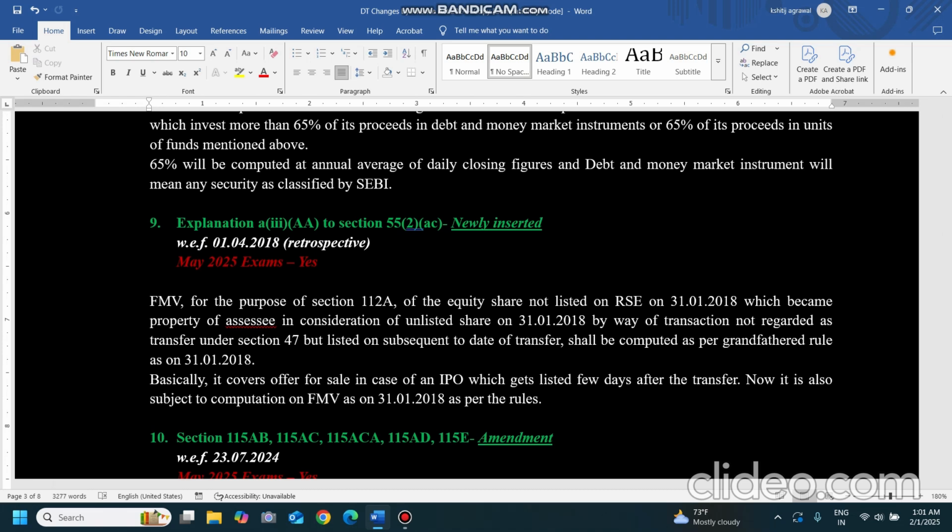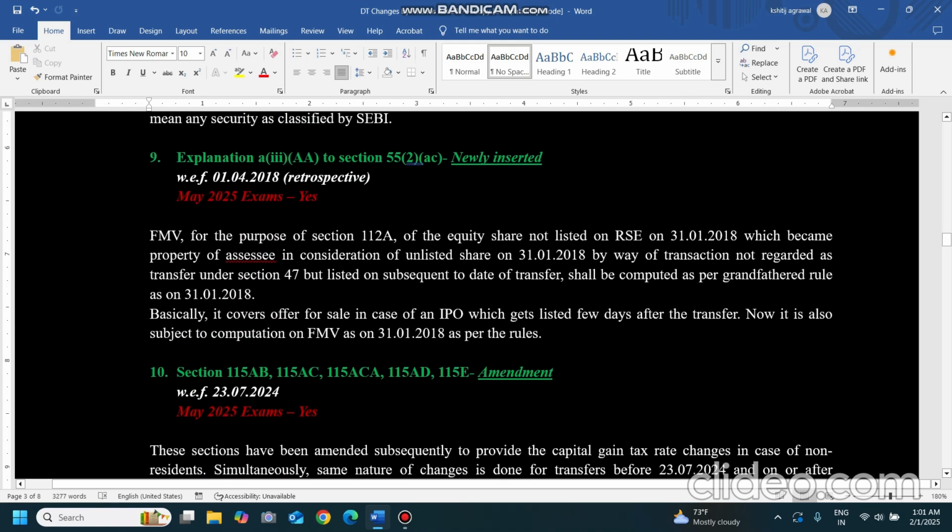It is talking about the fair market value, for the purpose of 112A, of equity shares not listed on a recognized stock exchange on 31st January 18, which became the property of the assessee in consideration of unlisted shares by way of a transaction not regarded as transfer under section 47, but listed subsequent to the date of transfer. It shall be computed as per the grandfather rule as on 31st January 18. Basically, it covers offer for sale in case of an IPO which gets listed a few days after the transfer. Now it is also subject to computation of FMV as on 31st January 18 as per the rules.